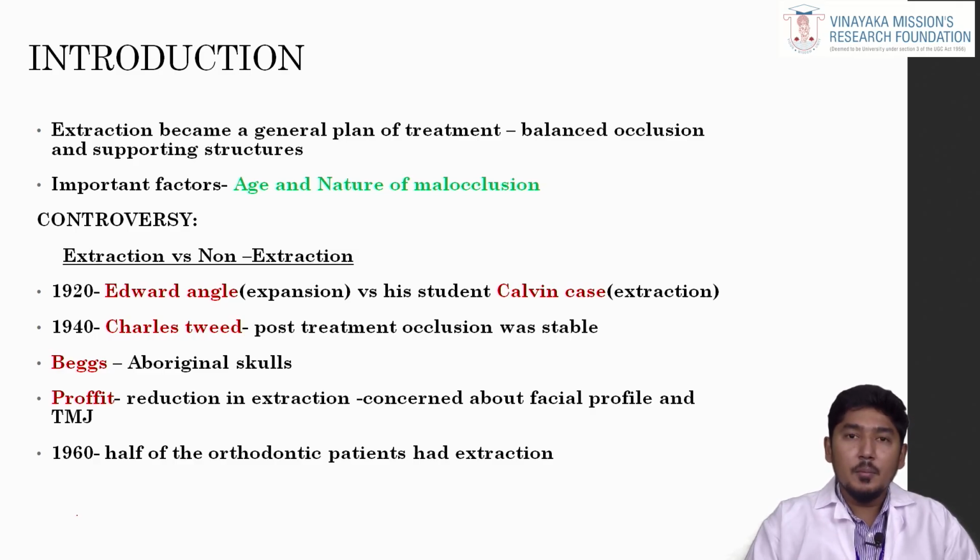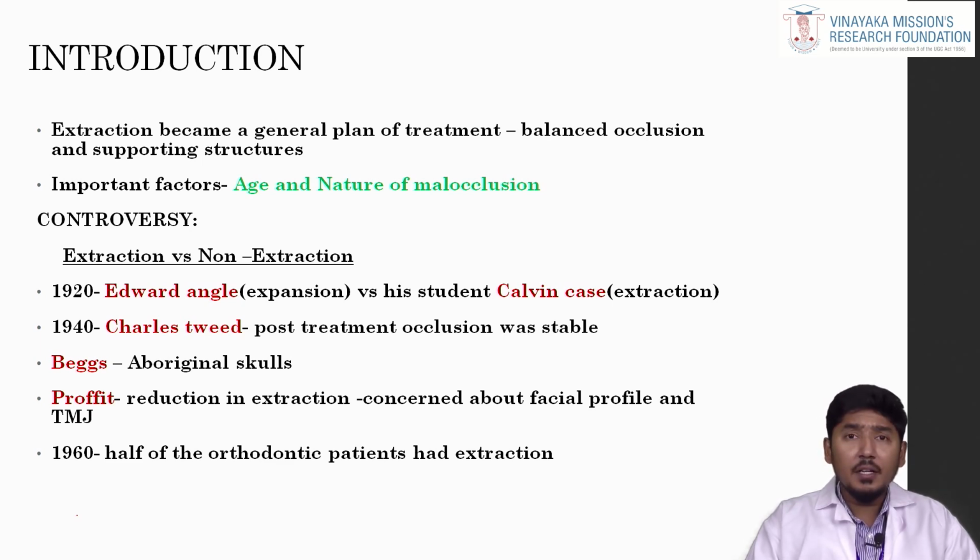It doesn't mean that we should do extraction for adult patients alone, and not for adolescents or early childhood, because in a few clinical scenarios we have to go for extraction of the permanent teeth, that is serial extraction, where there is sequential extraction of the deciduous as well as permanent teeth to guide the teeth to erupt into the oral cavity. So, going to the history, in early days there was a controversy between extraction and non-extraction lines of treatment.